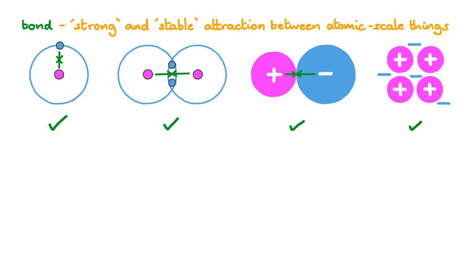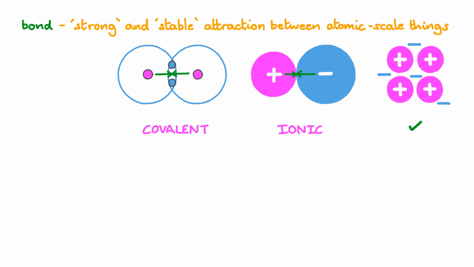Forces of attraction can be weak, like the London dispersion forces between molecules. We generally wouldn't consider these when we're talking about chemical bonds. We generally take the attraction between electrons and nuclei for granted, leaving us with covalent bonds, ionic bonds, and metallic bonds. All of these involve some kind of attraction between electrons and the nuclei of atoms or ions.